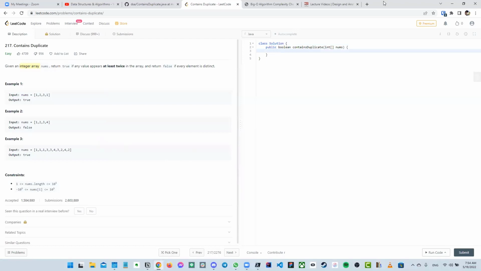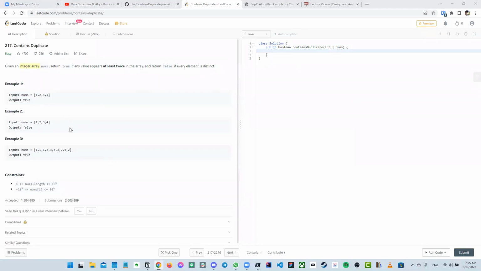Does anybody here want to try thinking out a brute force solution before we look at Karthik's? To your mind, what would you think of doing to solve this problem, at least in a brute force way?